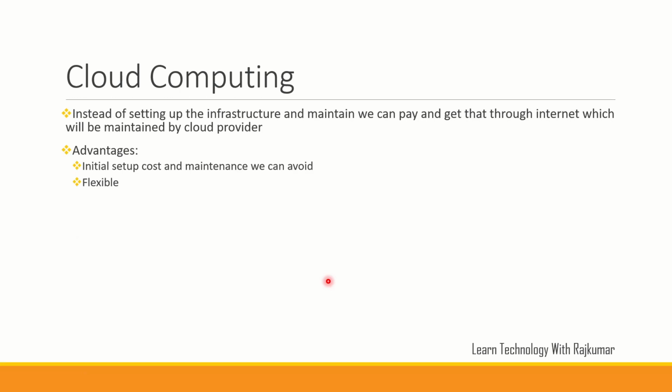If you are using cloud computing, then whenever it's required you can scale up, and whenever it's not required you can scale down your configuration. The third thing is, whenever the server is down or something, we can immediately have another instance and deploy it through cloud. Disaster recovery is very easy when you have cloud, and it's not that easy when you have everything on-prem. This is the advantage of why we need to go for cloud computing.